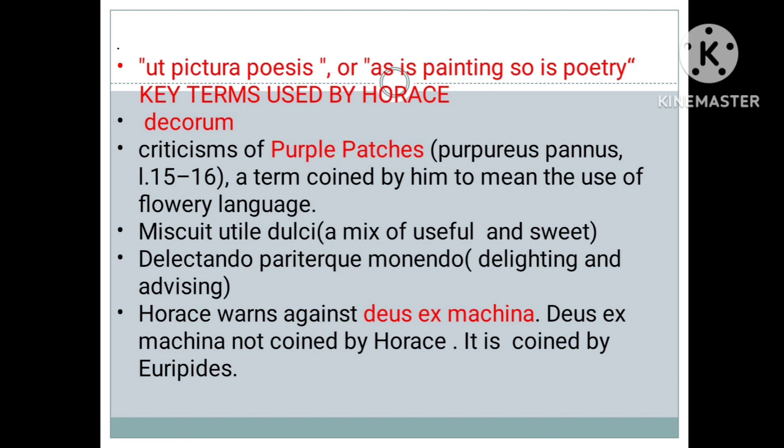So there is one word missing, sorry for that. So this is about Horace, and these key terms were already asked in the exam, so please read it,